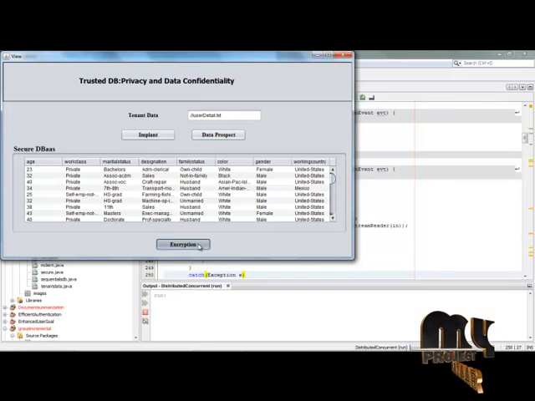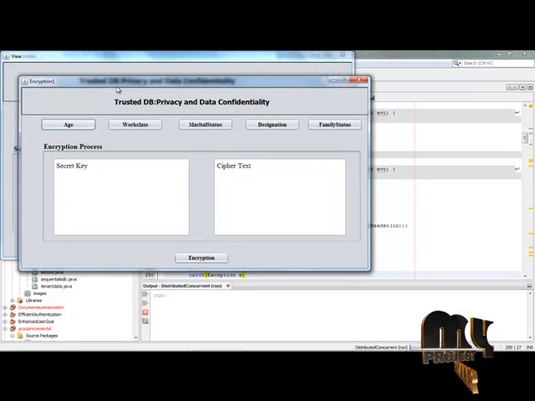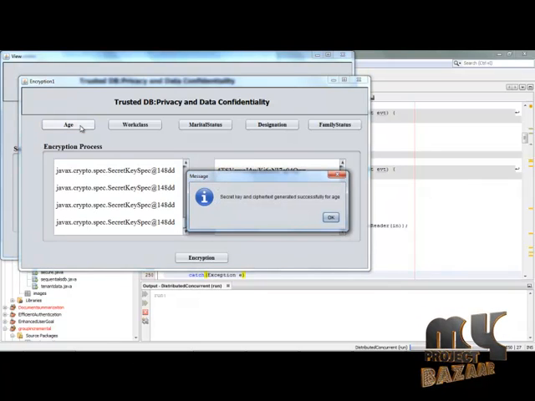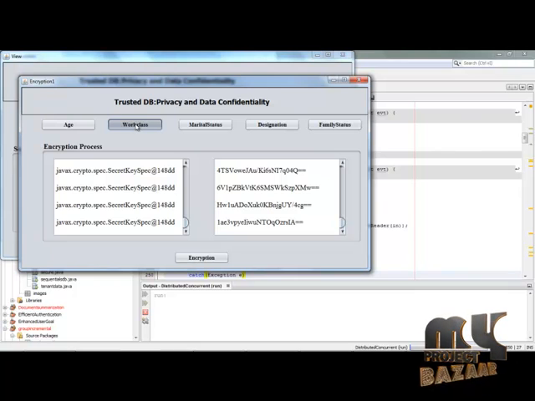Simply click the encryption option. Before saving the above attributes into the database, we are going to perform the crypto operations for each attribute in the data files. Simply click the age option. This crypto option takes some time, so wait till the operation proceeds. Now click the work class option. These attributes will be encrypted and saved. Wait for a while till the attribute is encrypted.